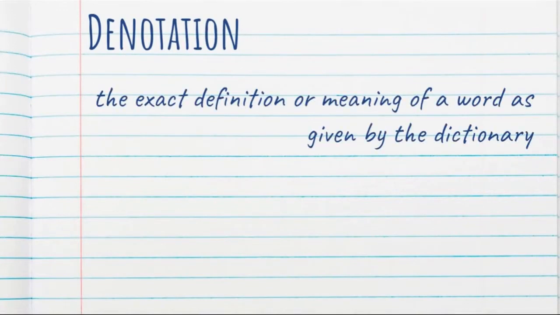The next term is denotation. Denotation means the exact definition or meaning of a word as given by the dictionary.